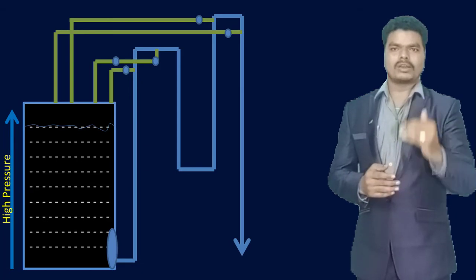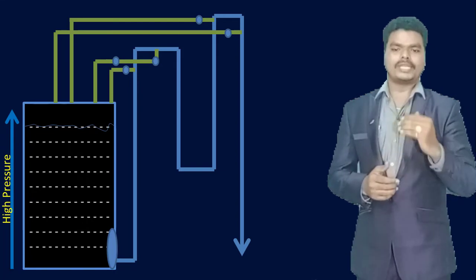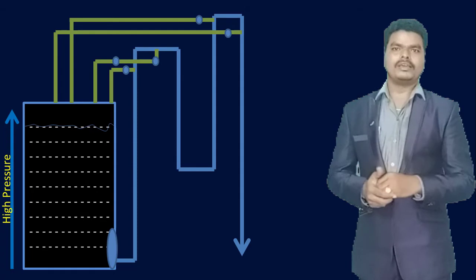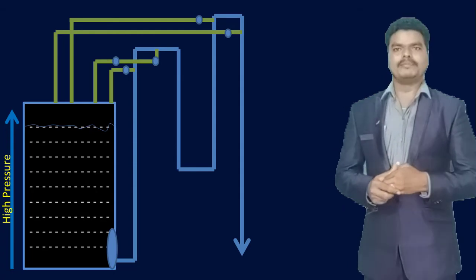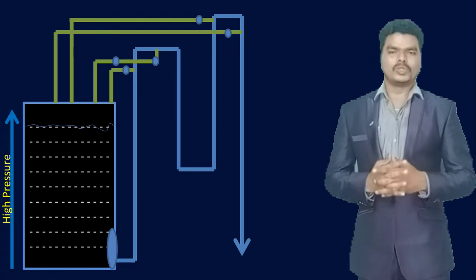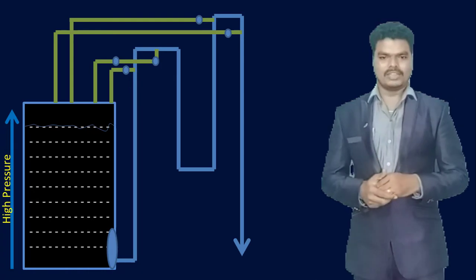So thereby the water level which is present in the tank is decreased, and the pressure which is present in the water tank is reduced. In this way, the diuretics play the major role in increasing the excretion of sodium and water through the urine. I hope you understand this concept.